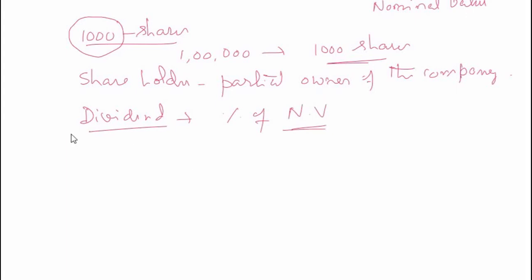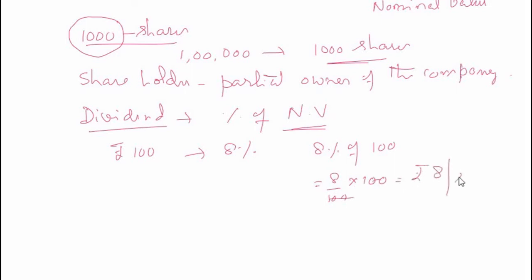If the nominal value of the share is rupees 100, and let us say the company decides to pay dividend at 8%, then I get 8% of 100, that is 8 divided by 100 into 100, that is rupees 8 per share. So I get rupees 8 per share as the dividend.